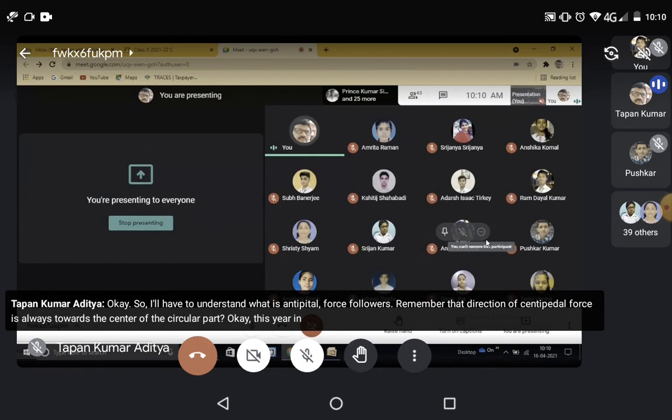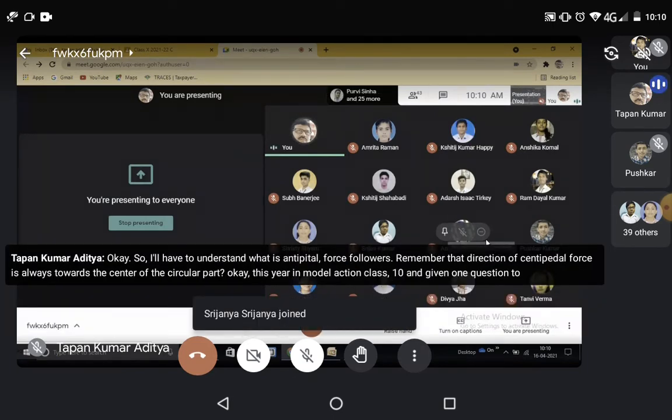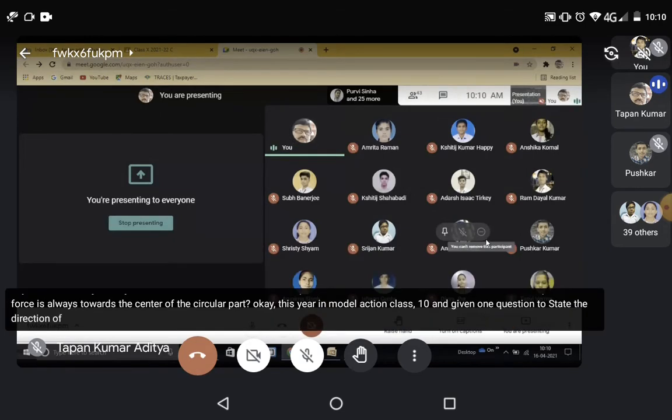This year in the model exam for class 10, I gave one question to state the direction of centripetal force and centrifugal force. You will not believe that more than 50% of the students were unable to write what the direction of centripetal force is.